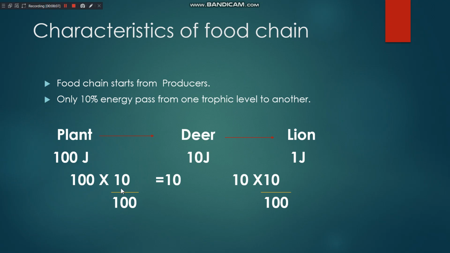Now what is 10% of 100 joule? 100 multiplied by 10 upon 100. So what is left? 10. And this 10% energy is passed to the deer. Now this deer is consumed by the lion. So how much energy is passed from deer to lion? You can see here 10 multiplied by 10 divided by 100, only 1 joule. So in this way, from one trophic level to another only 10% of energy is passed. There are more characteristics of food chains that I will explain to you in my next class.